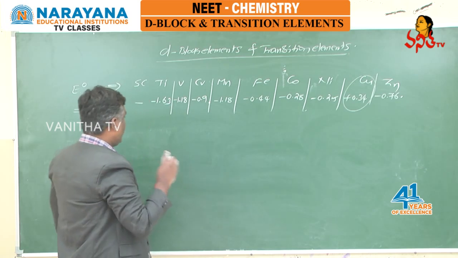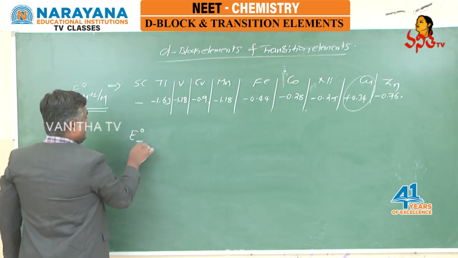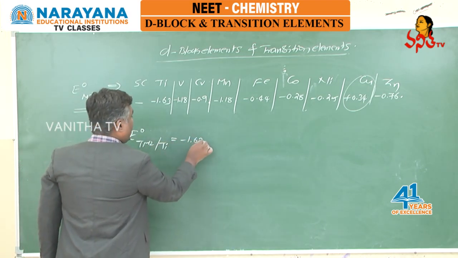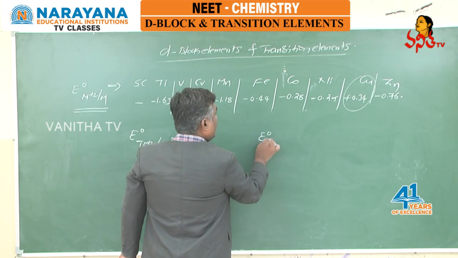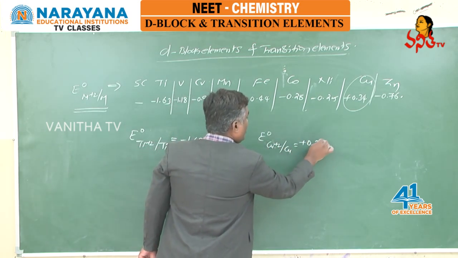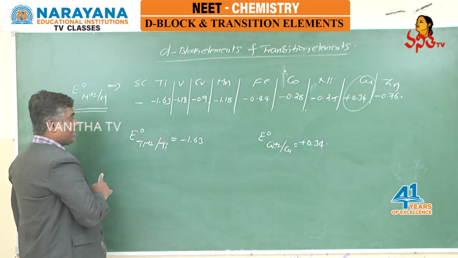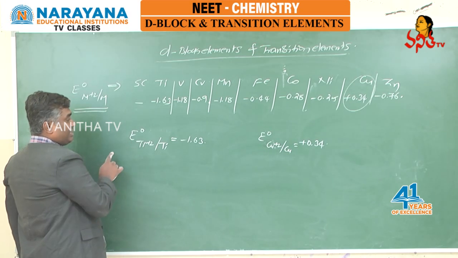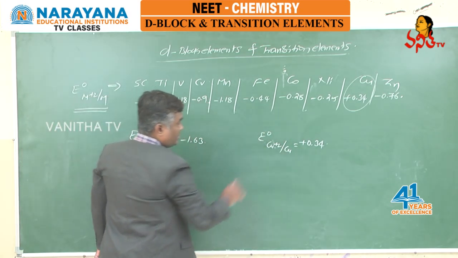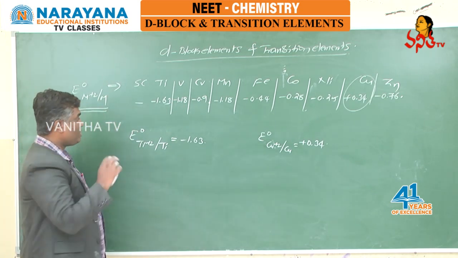What does it mean? Let us see, students. E naught of titanium plus 2 oblique titanium is minus 1.63. E naught of copper plus 2 oblique copper is plus 0.34. Just now we discussed that E naught for a given transition element may be negative and E naught may be positive. It depends on delta H total.